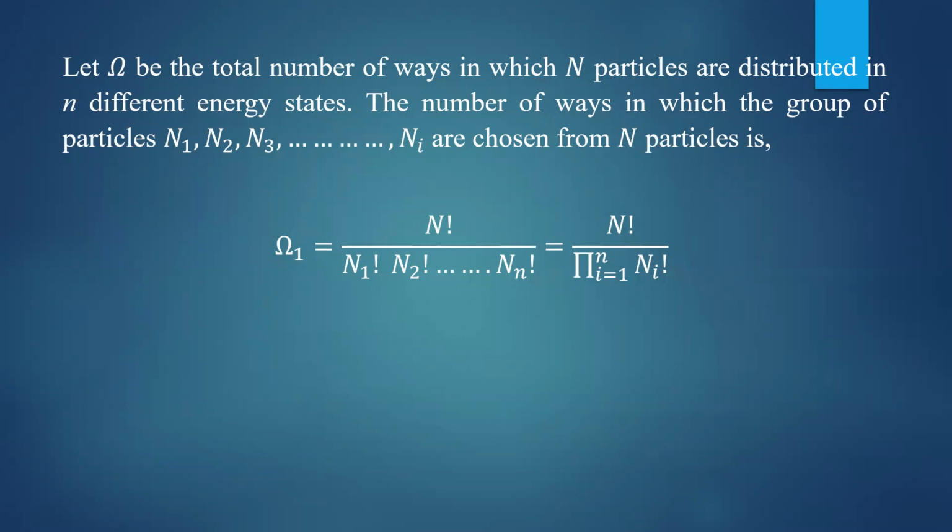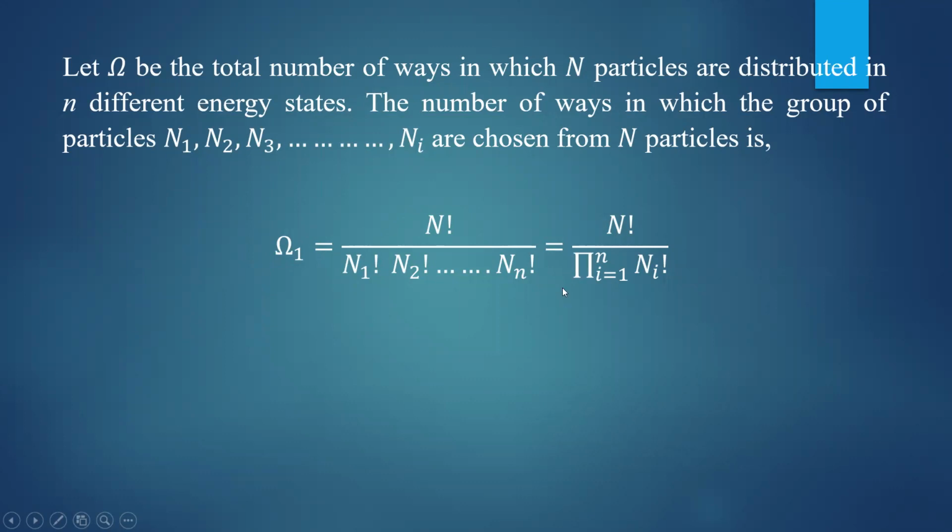The number of ways in which the group of particles, let us take n1, n2, n3, and so on up to ni, are chosen from the total N particles is given by omega 1 equal to N factorial by n1 factorial into n2 factorial, and so on up to nn factorial. That is represented as N factorial by product of ni factorial. So this is a product of n1 factorial, n2 factorial, and so on up to nn factorial.